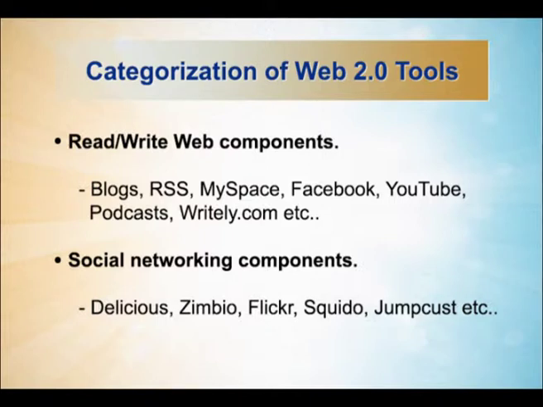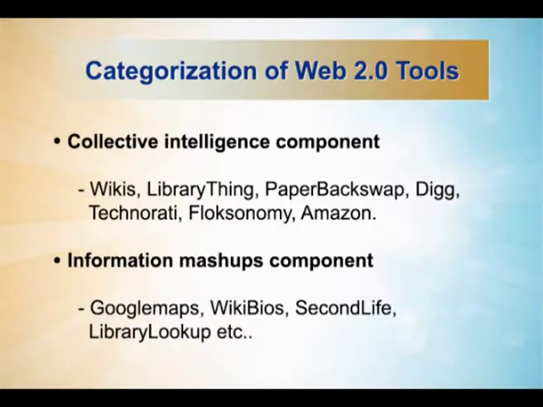The first category may be the read-write web, where individual tools like blogs, RSS, MySpace, Facebook, YouTube, podcasts, Writely.com come in. Then comes the social networking components layer. Delicious, Jimbo, Flickr, Squidoo, Jumpcast are components of this category. The third category may be the collective intelligence support components: wikis, LibraryThing, Paperback Swap, Digg, Technorati, Foxonomy, Amazon book review services can all come under collective intelligence, because users are generating the content in this category.